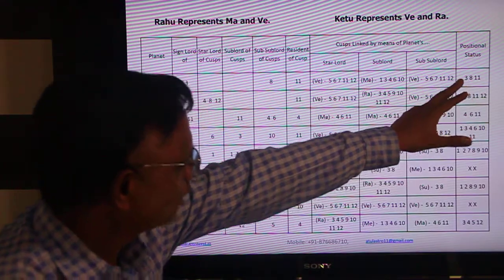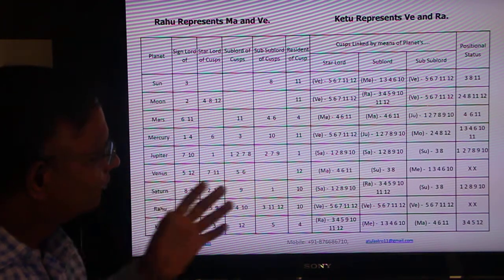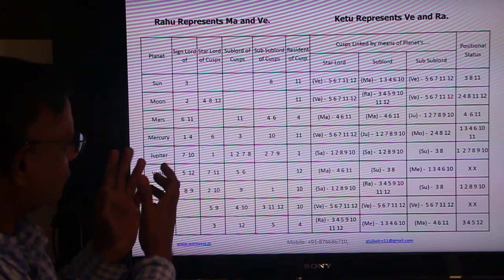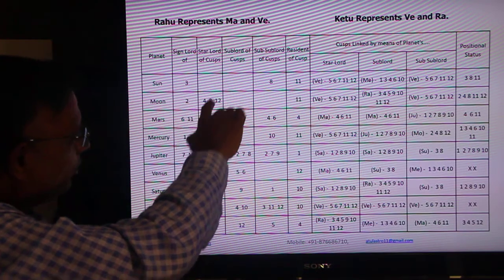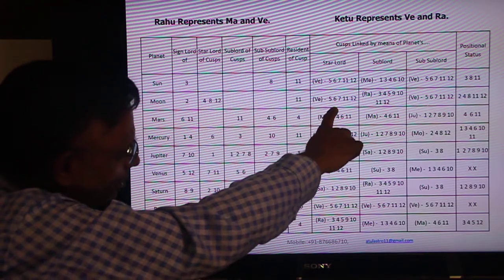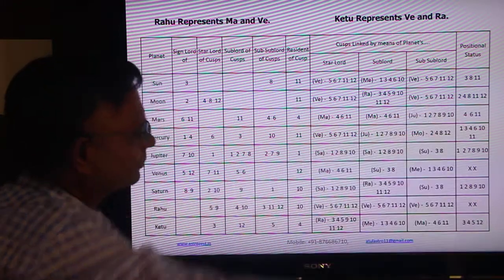And what is PS also I'll come back to. Just now watch carefully what I am saying. Very important fact of astrology. Now you will take Moon. Though Moon is sign lord of 2, star lord of 4, 8, 12, Moon is in the star lord involvement, commitment, final confirmation.